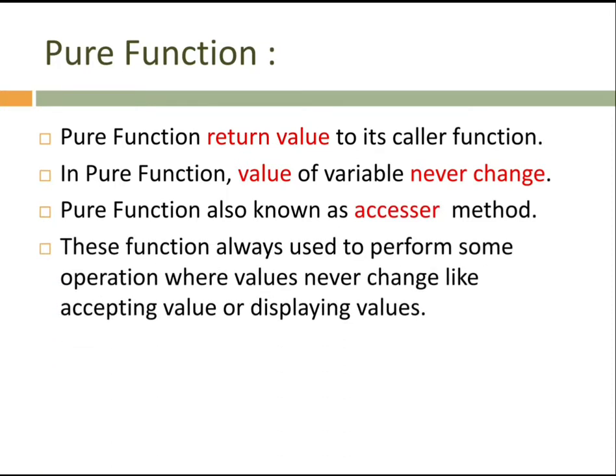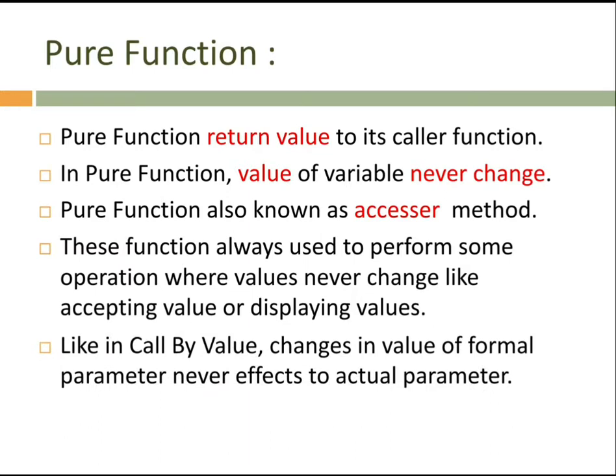And the fourth point, these functions are always used to perform operations where the values never change, like accepting values or displaying values. Some functions are not going to change any value, just accept or just display. Just a small activity happens, but the values are not changed. It means the value at the actual location, the actual parameter, is not going to be changed. That's why it acts like call by value. The formal values never change the actual parameter.